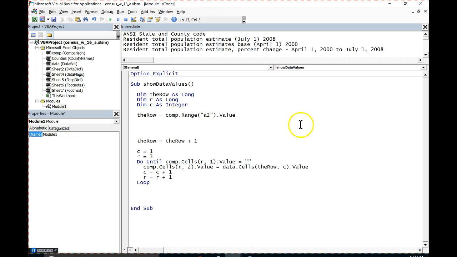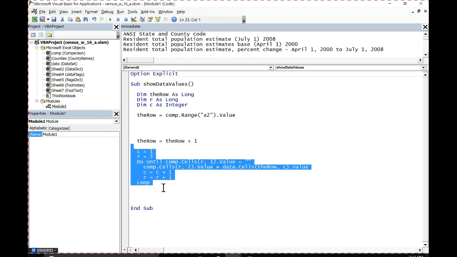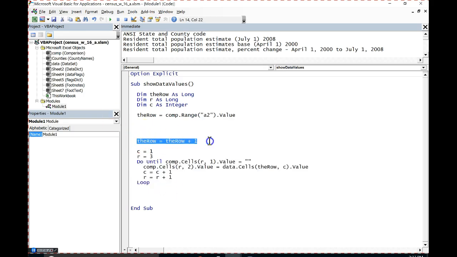Does that make sense, what I just said? So in this case, when the row is 4, I need that 4 when I go pull the county name. So I'm going to start off by just reading the raw value out of cell A2. I'll use that to pull in the county and state name. And then when I get to the actual data, I need it to be offset by 1, so I'll offset it here. So I'm going to use row, add 1 to its value, change it, and then use it again. It's a nice thing about a variable that I can change it as many times as I want during the running of the code.